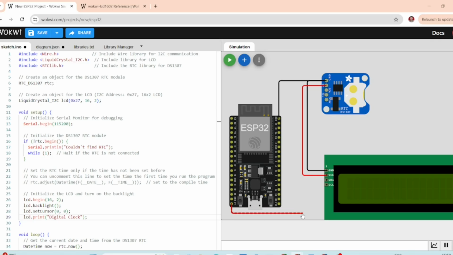Now we are left with the I2C pins. The SDA pin of the RTC module and the LCD will be connected to the GPIO 21 of the ESP32. Similarly, the SCL pin of the RTC and the LCD will be connected to the GPIO pin 22 of the ESP32.